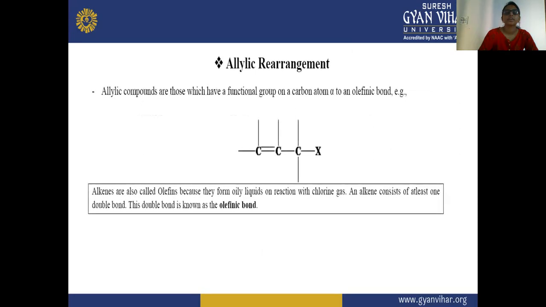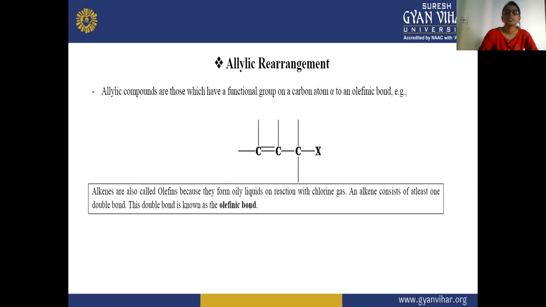Next is your allylic rearrangement. Allylic compounds are those which have a functional group on a carbon atom alpha to an olefinic bond. So on the alpha carbon atom there should be a functional group present; these are known as allylic compounds. Alkenes are also called olefins because they form oily liquids on reaction with chlorine gas. The alkene consists of at least one double bond, and this double bond is known as the olefinic bond.